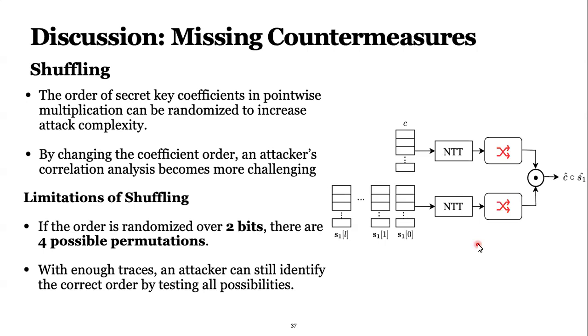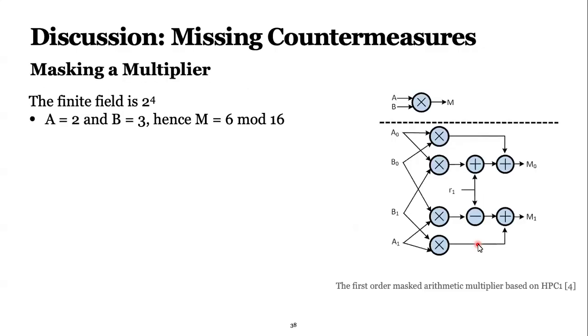So the idea is that let's say we are randomizing over 2 bits, because we said that 4 cores are involved. If we randomize these 4 cores, still there is one possibility that gives the correct key guess. But masking, how do we do masking?